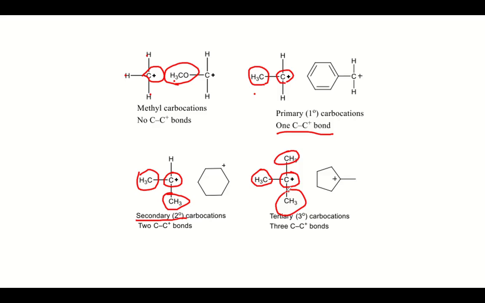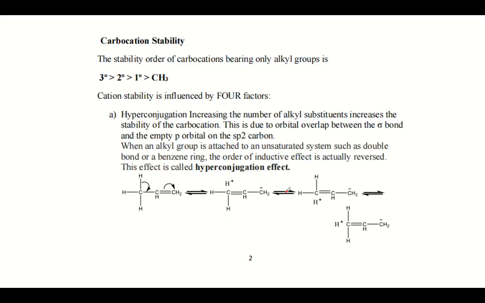Now let us see the stability of these intermediates, because the reaction mechanism is very much determined by the stability of the species that are formed in between, and therefore understanding the stability of the intermediates is very important. Especially understanding the stability of the carbocation is important, because most of the reactions contain the carbocation as the intermediate.